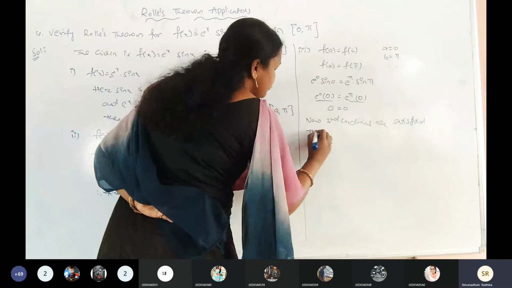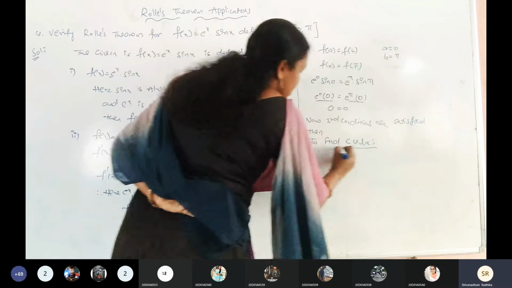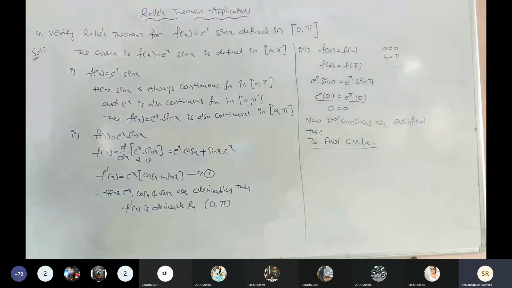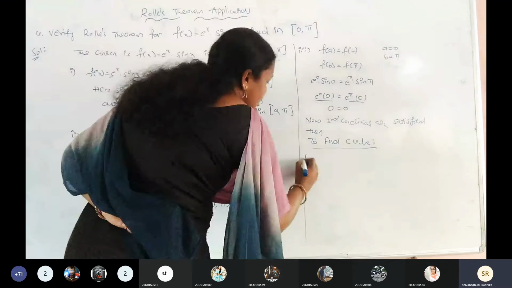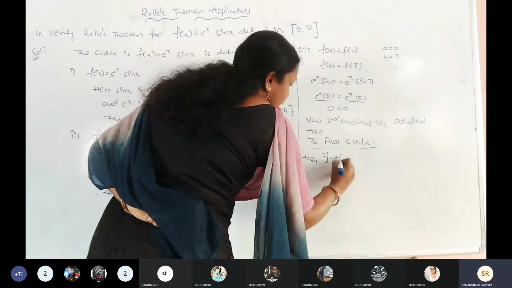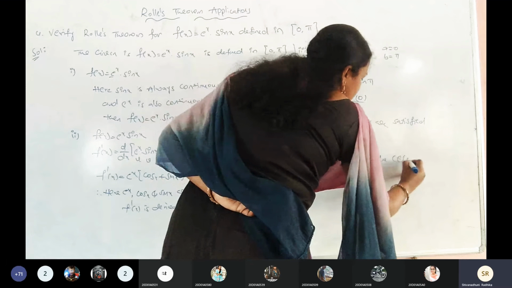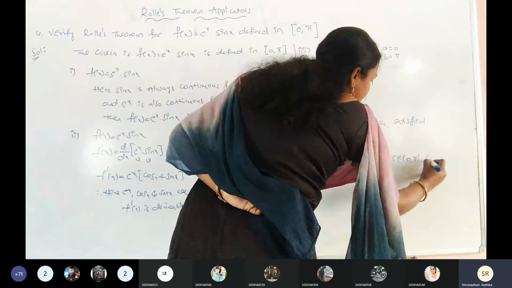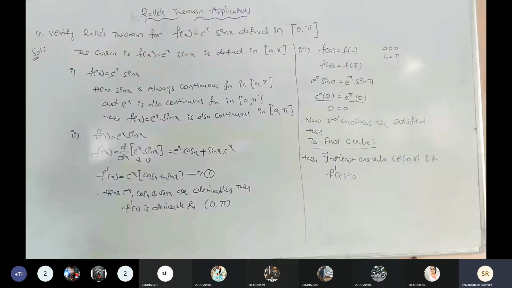Then, to find the C value, that C value always belongs to the open interval 0 comma pi. Is it clear? Now, to find the C value, what is the formula? There exists at least one value C belonging to the open interval 0 comma pi such that f dash of C equals 0. Is it clear all of you? Take a pic please or copy.